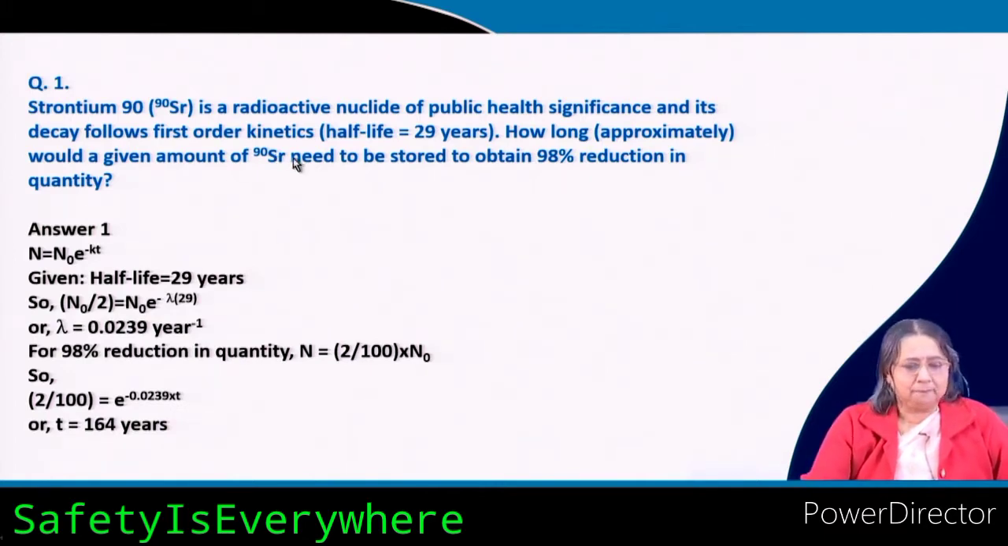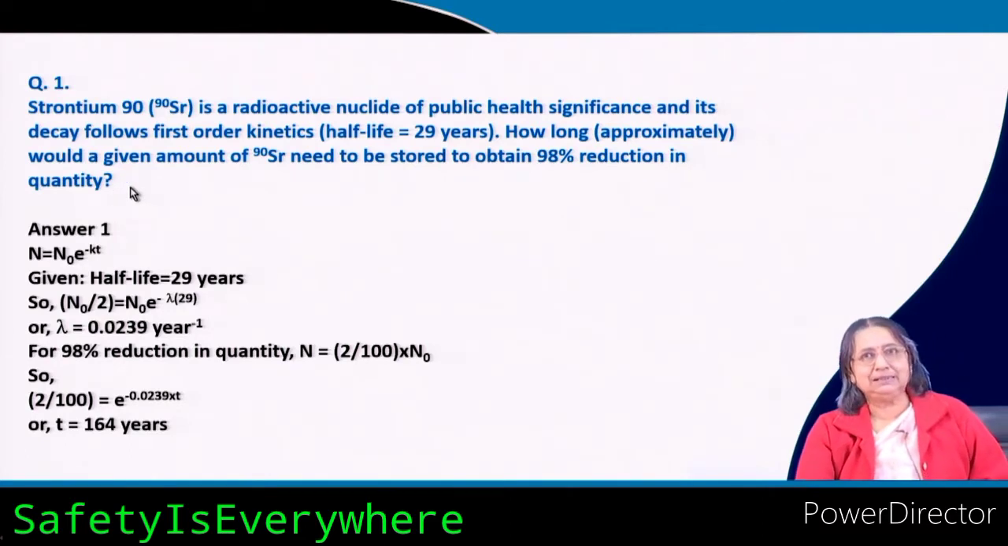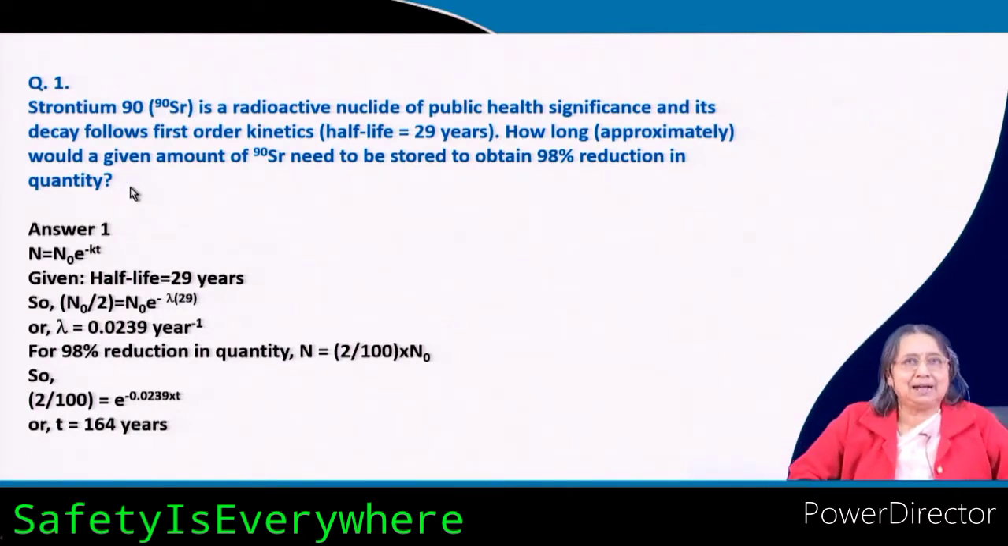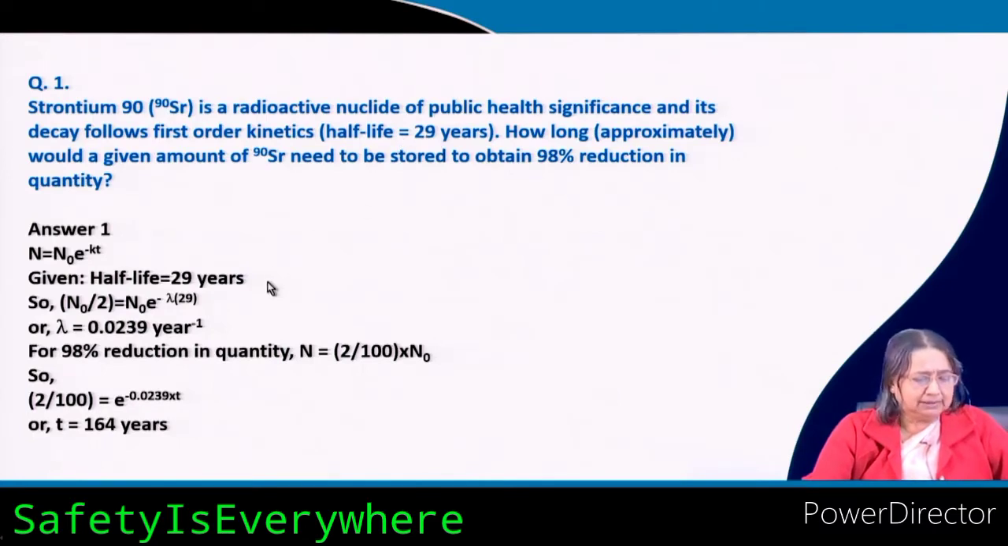Strontium 90 is a radioactive nucleus of public health significance and its decay follows first order kinetics. Half life is 29 years. How long approximately would a given amount of strontium 90 need to be stored to obtain a 98% reduction in quantity? If you have done problems on kinetics, you can easily solve it, because once the half life is given, you can easily find the decay constant. So, half life is 29 years.